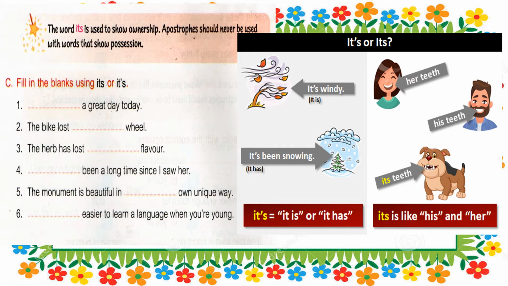So children, let us see some examples. For example, it's windy. So here it means it is windy. Yes, so children, here in this word, it is not showing any ownership. It's been snowing. It has been snowing.